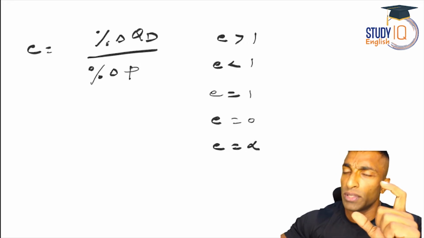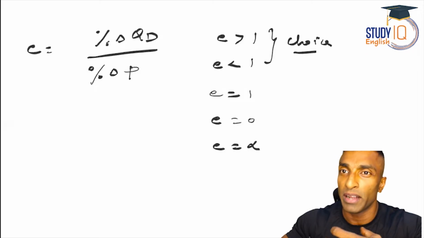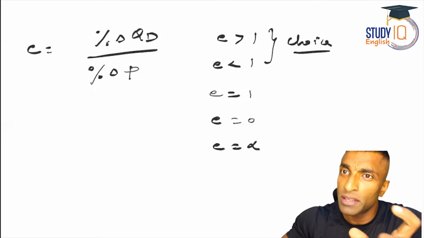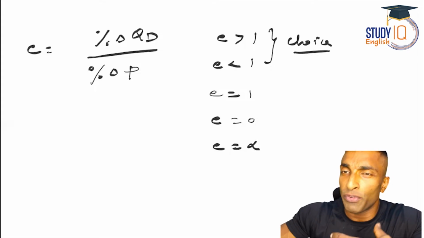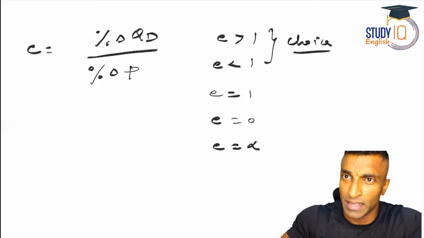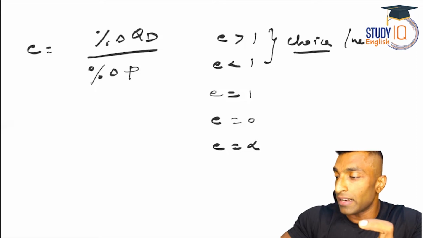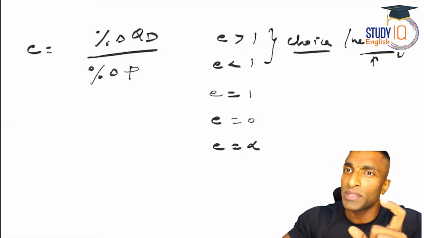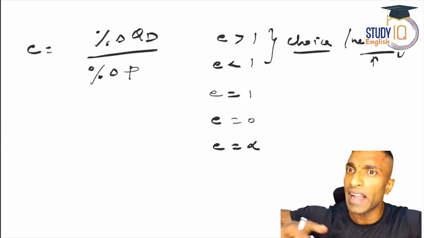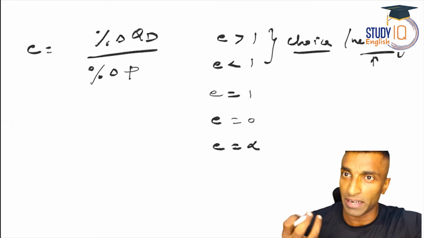And I've told you the way to understand it, all based on the choice which is available. If you have choice available, that is elastic. If you don't have choice, that is inelastic. So if you don't have choice, there won't be much change in the demand, even if there is a change in price. So these are necessary items. Necessary items are inelastic, so the curve will be steeper. And if it is elastic, the curve will be flatter. So I've told you how to draw the demand curve also.